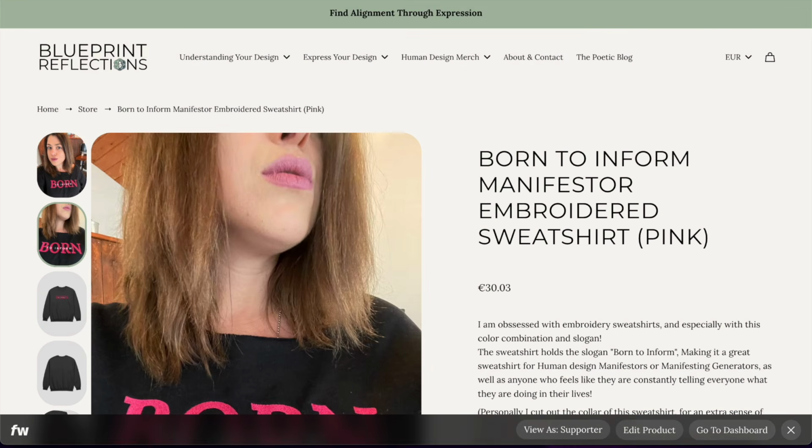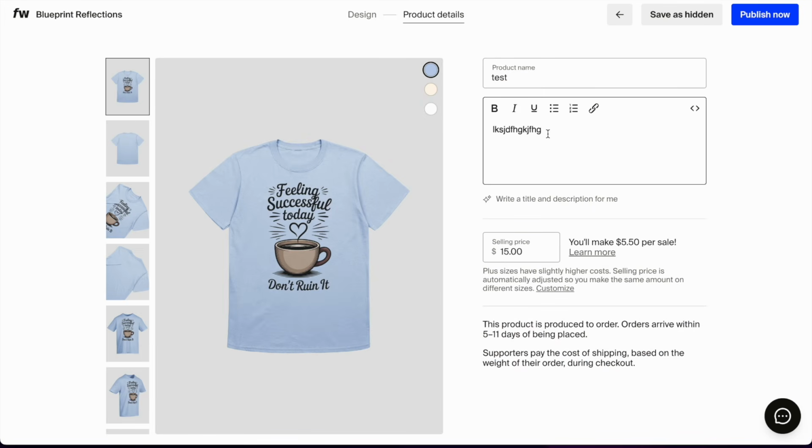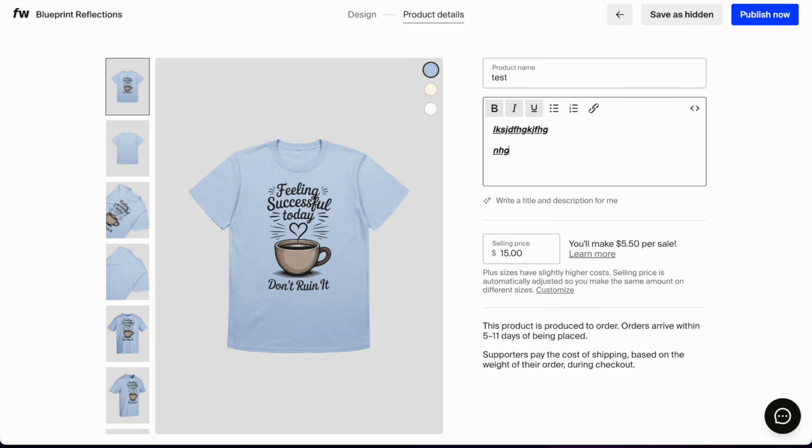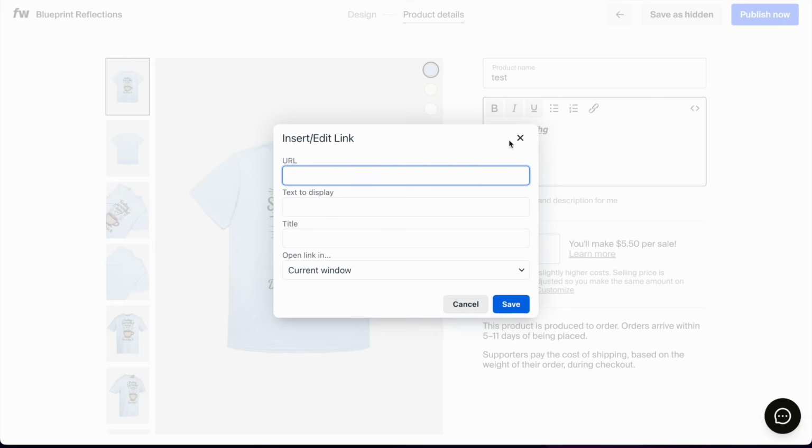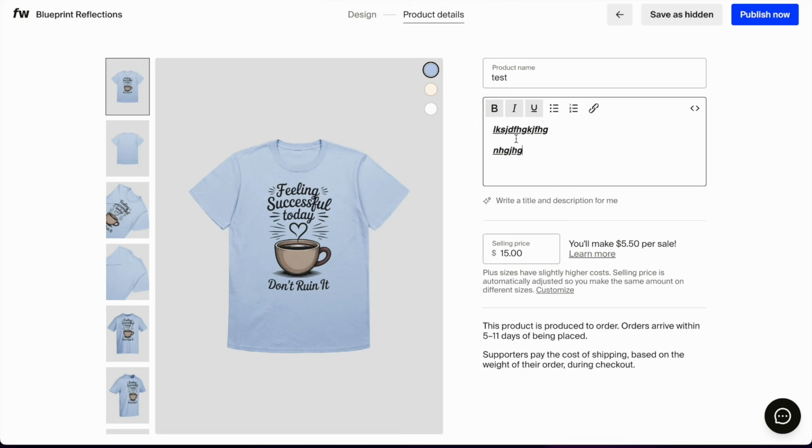Now, back to our uploading thing. This is what you write in your product description. You can have your text bold, italic, crossed out, underlined, or actually create text that is also a link to somewhere. For example, if you want to link to a video or to an Instagram post where you were seen wearing this item.